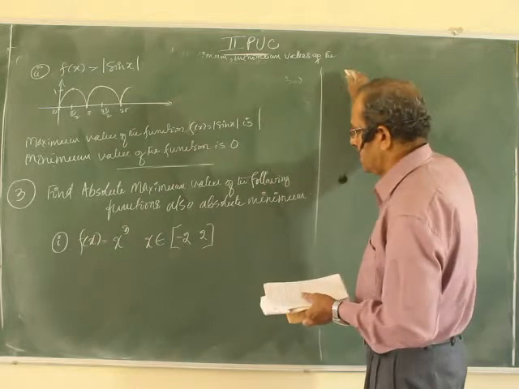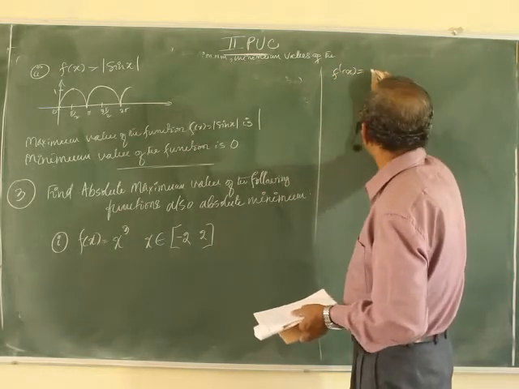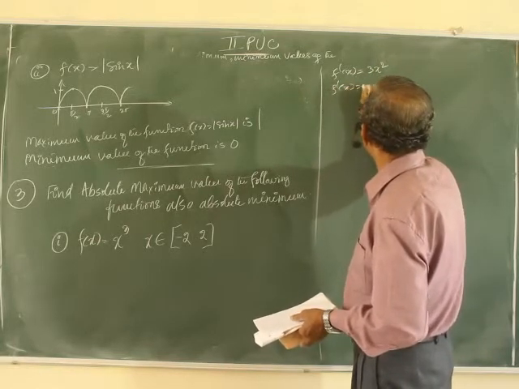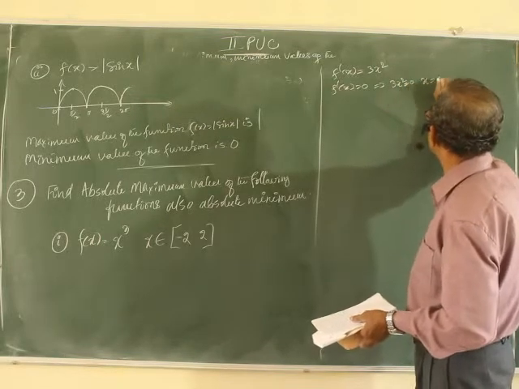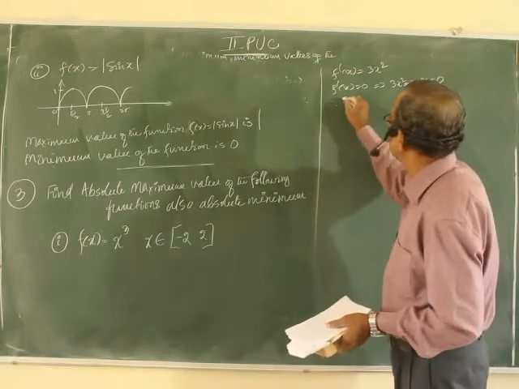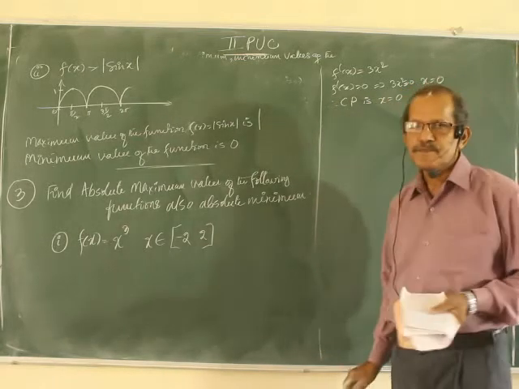Let me see that one. f dash of x equal to 3x square. f dash of x is 0, so 3x square is 0. x itself is 0. Therefore, critical point is x equal to 0.